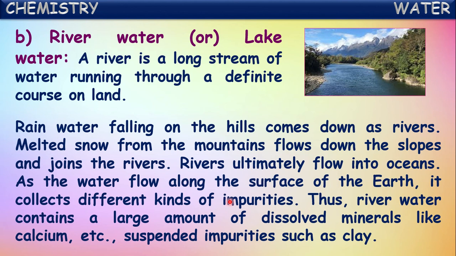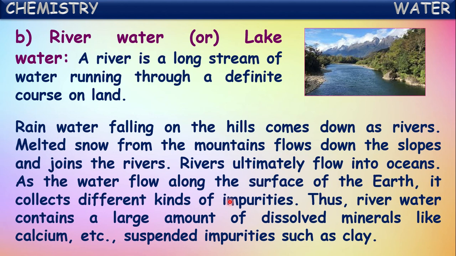From the polar regions and the ice caps, the melted snow slowly reaches the rivers. So rivers ultimately flow into oceans. As the water flows along the surface of the earth, it collects different kinds of impurities into it. Thus, river water contains a large amount of dissolved minerals like calcium, etc., and suspended impurities such as clay.